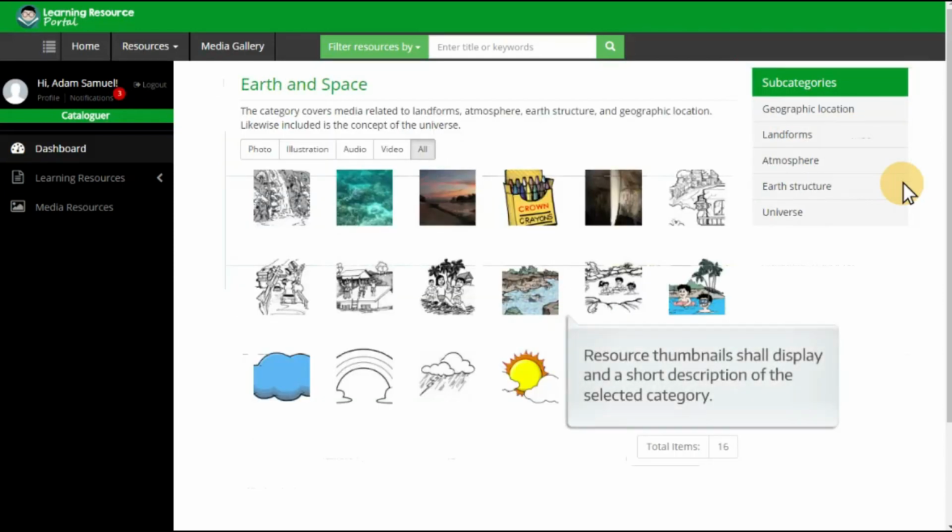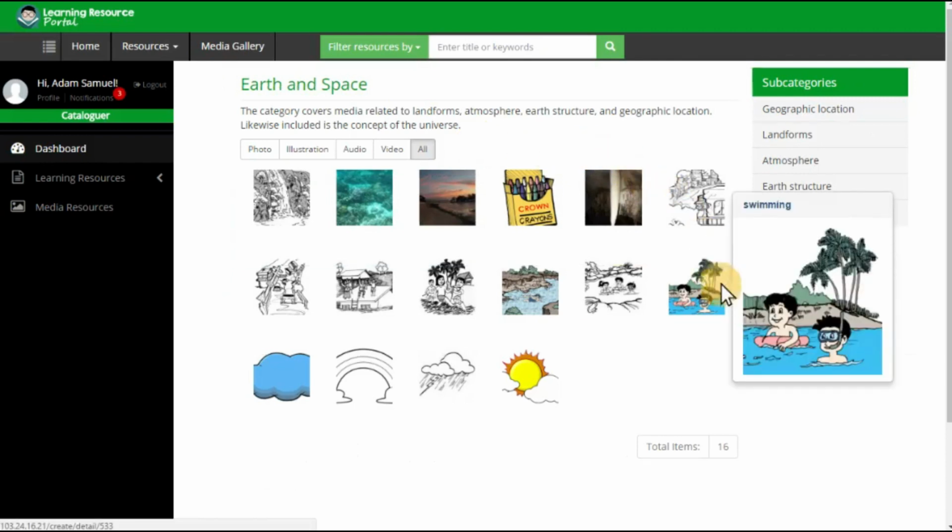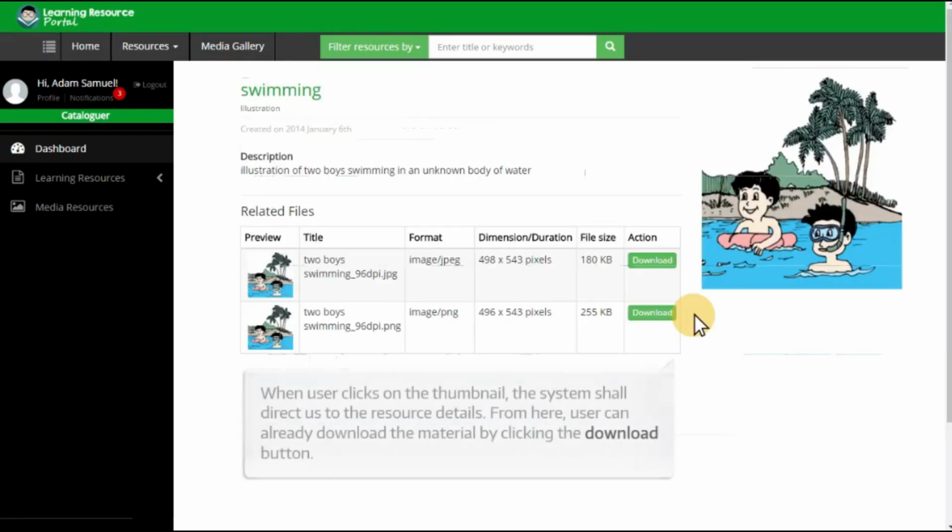Resource thumbnails shall display with a short description of the selected category. The user may hover over each thumbnail to get a better view of the resource. The list can also be filtered by resource types using these tabs. When the user clicks on the thumbnail, the system shall display the resource details. From here, the user can already download the material by clicking the download button.